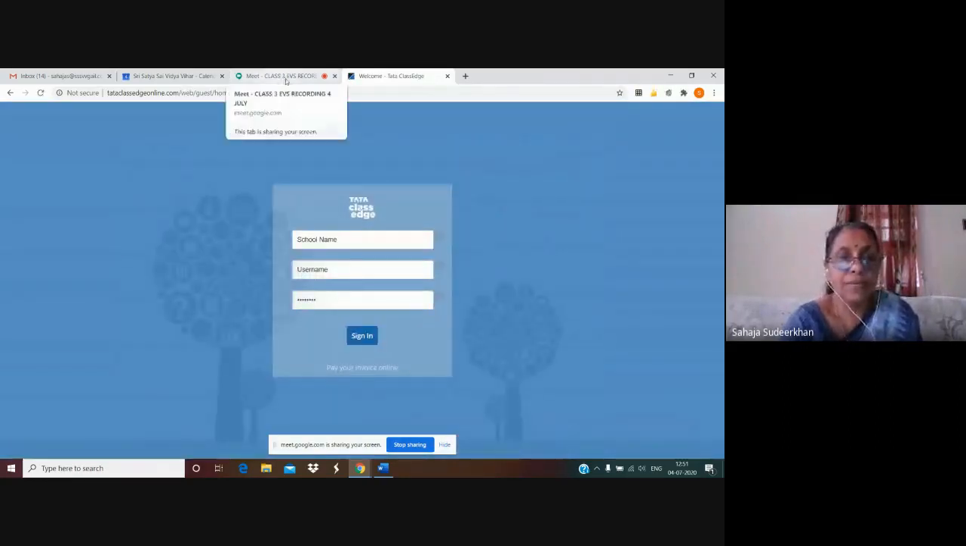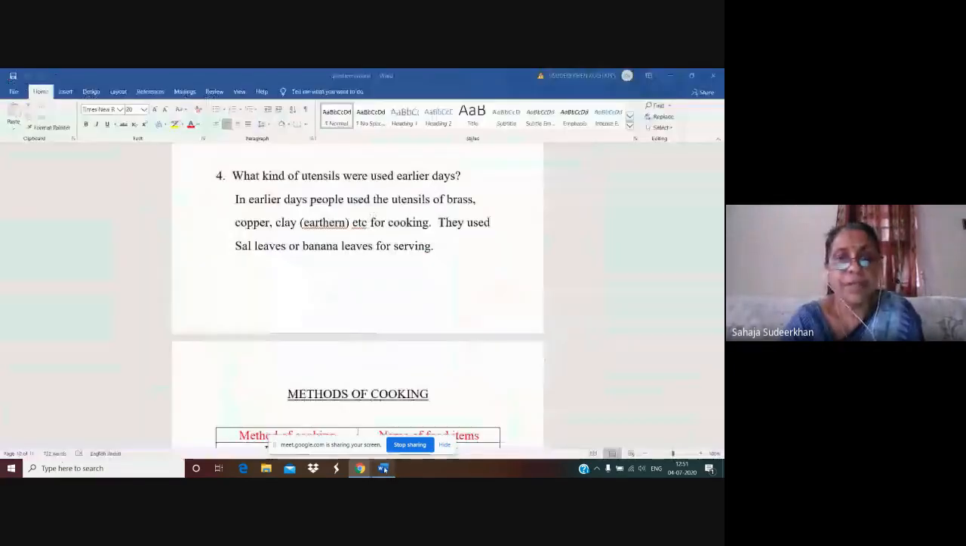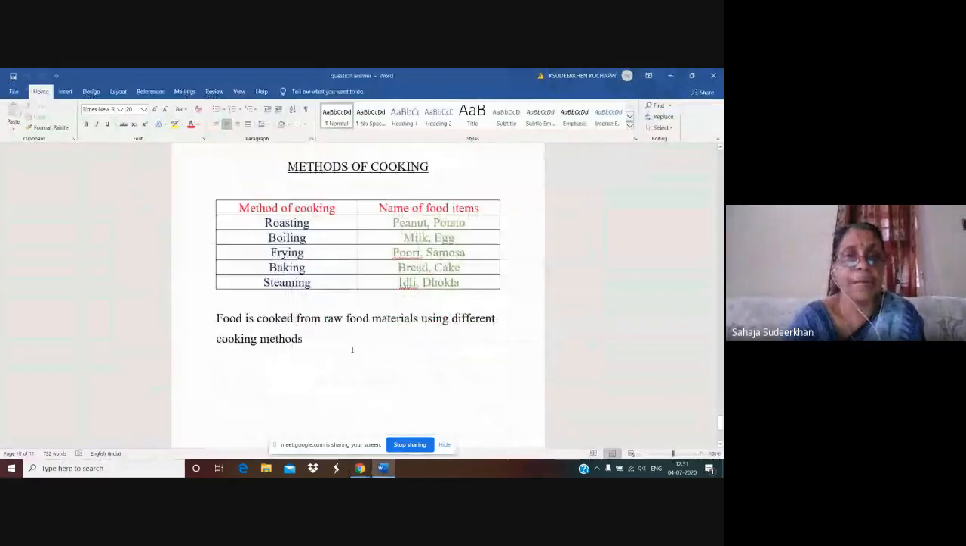Yes. Now, we are going to learn the methods of cooking in our worksheet. See, it is written here. Methods of cooking. Method of cooking and the name of items that can be cooked. Roasting. Peanuts. Peanut means groundnut, and potato. So many things we can roast, isn't it? We can roast corn also, chana also. So many things we can roast. Okay, children. Now boiling.